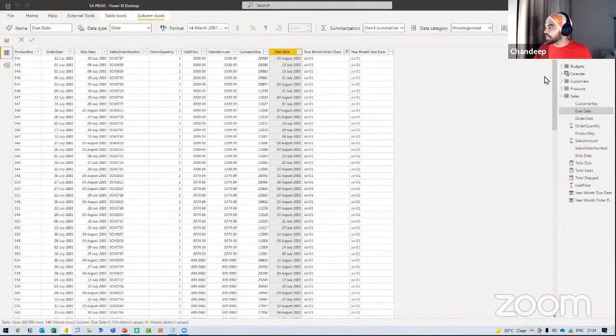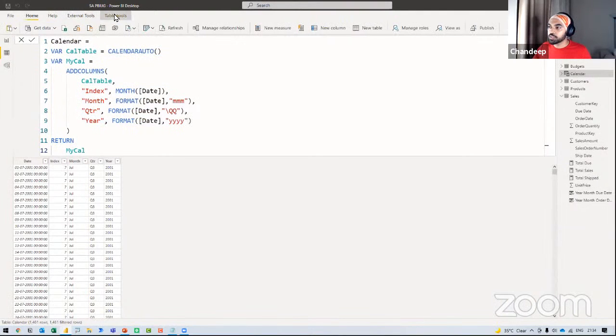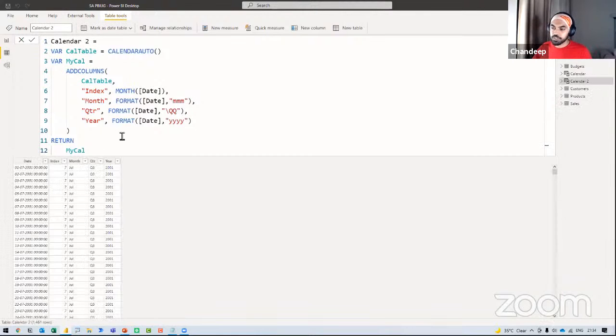Please take a look. For now, I have the DAX code for calendar table. I can just copy that, go over to the table tools right here, make a new table, and I'm just going to call this my calendar second table. So this is my calendar 2. The code remains the same, no difference. It just creates a calendar.